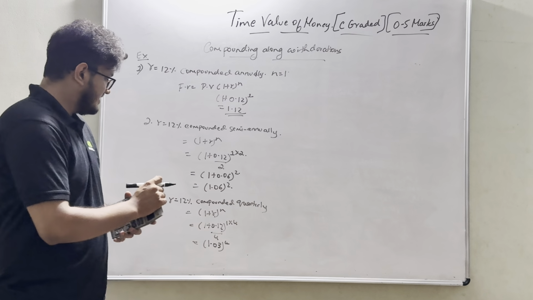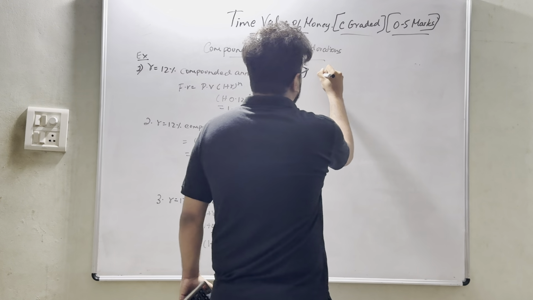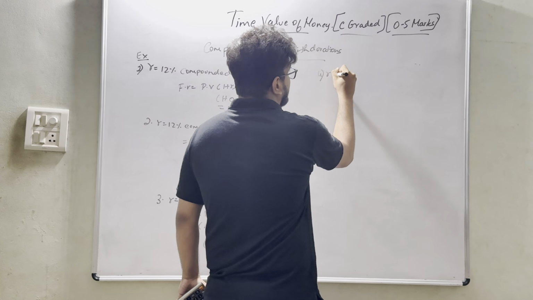Agree? Next, fourth example, R equal to 12% compounded monthly. Yes, we are done with annually, semi-annually, quarterly. Now it is monthly. So how will we be calculating? That is nothing but 1 plus R whole power n.